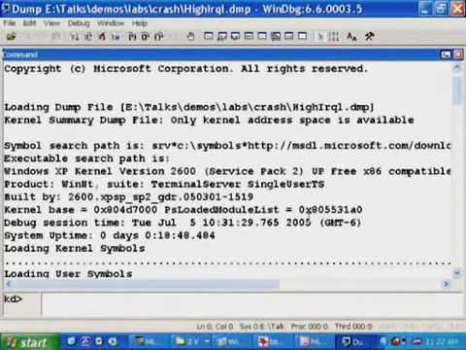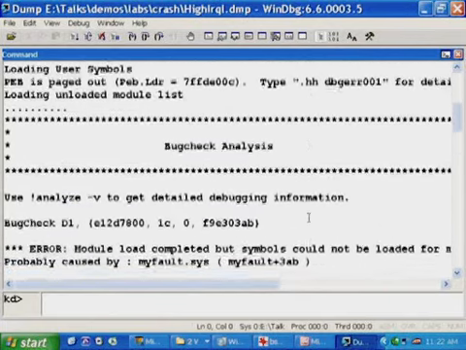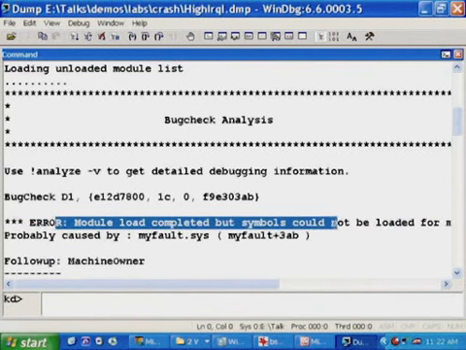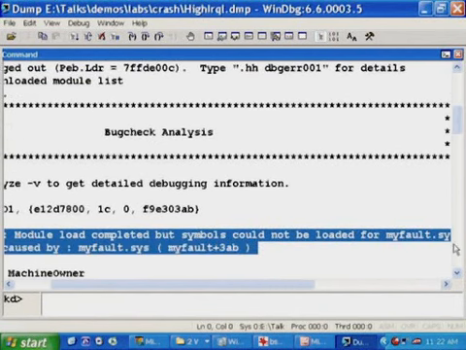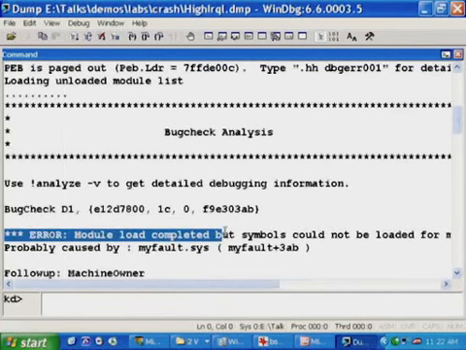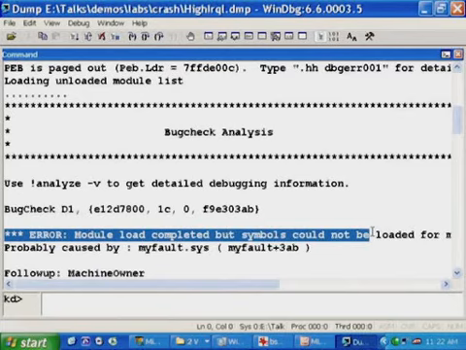Now, by the way, that symbol issue that Mark mentioned, because myfault.sys is a third-party driver, the symbols are not on the Microsoft symbol server. If we scroll back to the very first part of the output when we open the crash dump, one of the first things the debugger did after presenting the bug check code was to complain: Module load completed, but symbols could not be found for myfault.sys. You might look at that error message and think that there was a problem with your symbol configuration in the debugger. That's normal. Any crash that has a third-party driver on the stack, the debugger is going to attempt to load those symbols from the symbol server and not find them. So that's not an error, that's normal because that was a third-party driver.